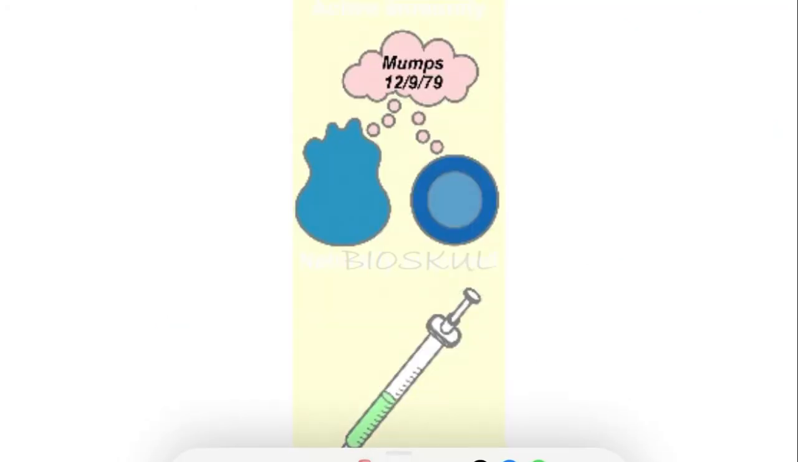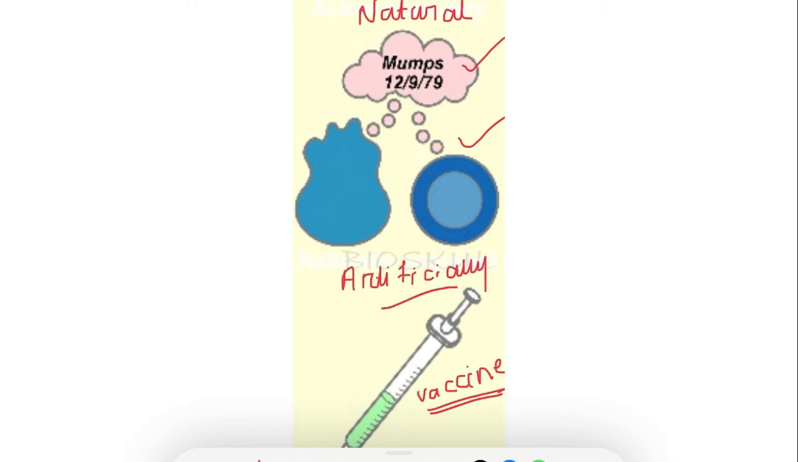Active immunity is of two types. It may be natural active immunity. In natural active immunity, let's say someone is infected by mumps or chickenpox, then after the initial infection the body will build immunity against the disease by itself. Or active immunity can be artificially induced. The example of artificial active immunity is immunization.